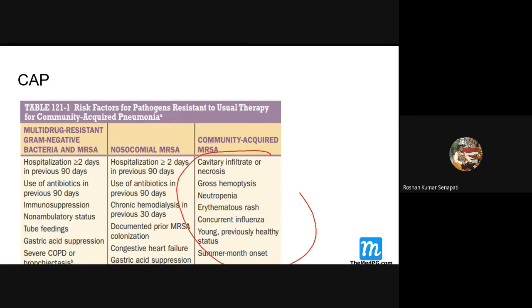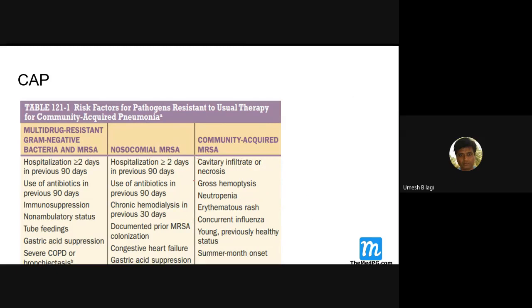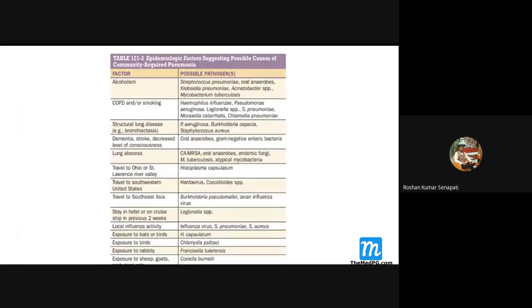A patient who has come from the community, who has not gone to the hospital, and if he comes with pneumonia and has cavitary infiltrates on the chest X-ray, hemoptysis, neutropenia, erythematous rash, then he is more likely to have CA-MRSA. So treatment has to be thought of along those lines. And if the patient has been discharged from the hospital, then you should suspect MRSA, especially if there is congestive heart failure and all that.